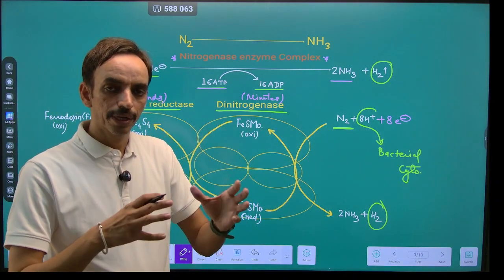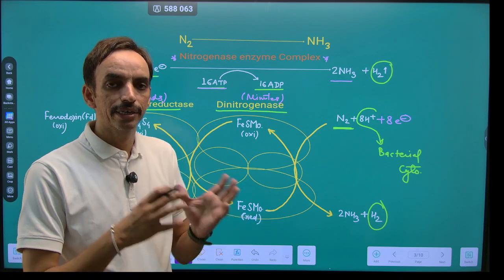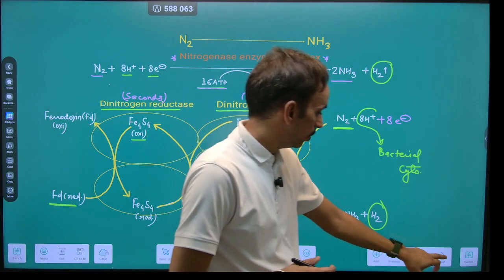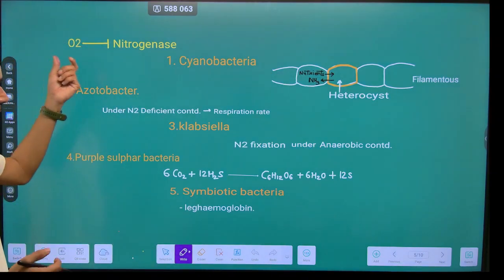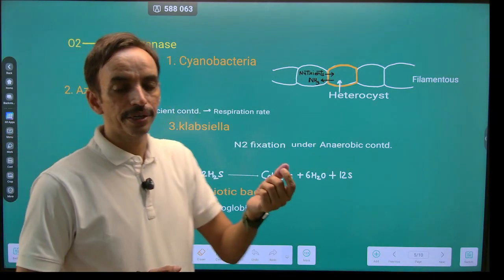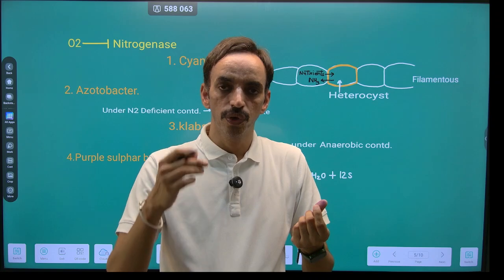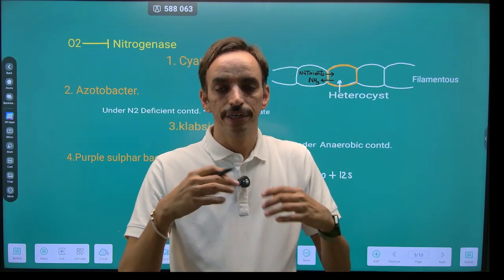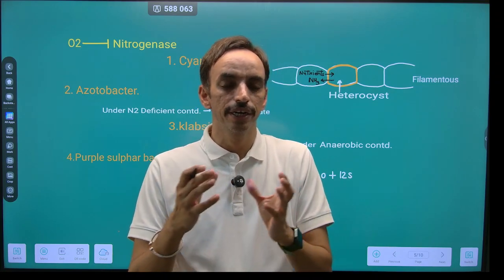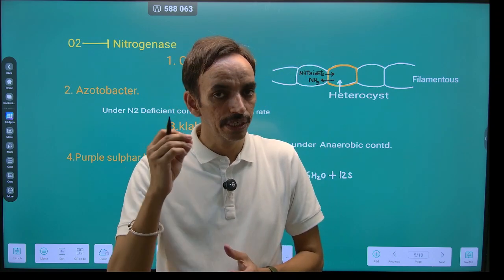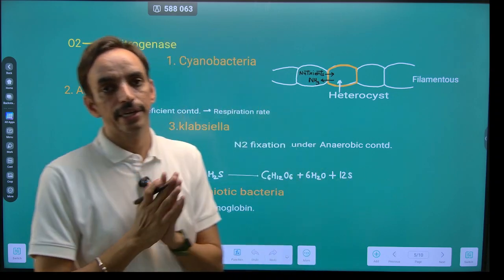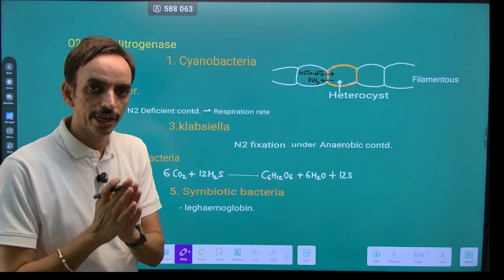So all the parts, the complexes of the nitrogenase enzyme complex, are very susceptible to what? To oxygen. So the bacteria have to maintain some special conditions where they can carry out the nitrogen fixation under the aerobic condition, or we can say they have to have certain adaptations by which they can carry out the nitrogen fixation under the aerobic condition.